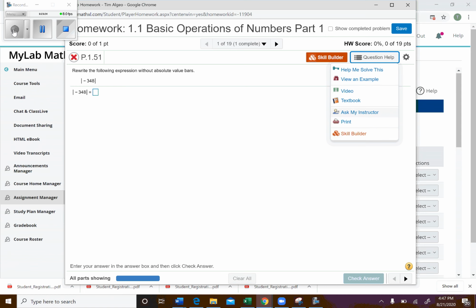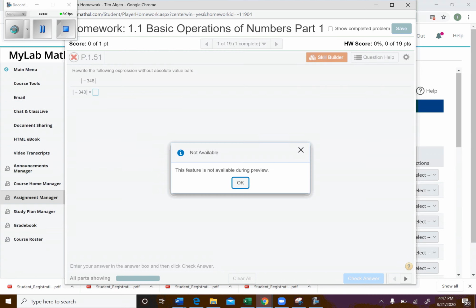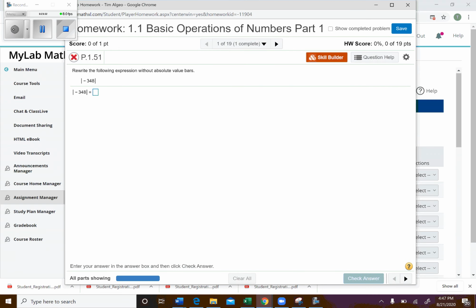Now, this is going to be one of the most important ones right here. It says ask my instructor. Now when I click on this, it's not going to work, but when you click on that, it will populate an email up on your screen. An email is going to pop up and it'll have the question in there, and you can just type, I'm struggling with this one, can you give me a hint, or whatever, and press send, and it will send it directly to me.